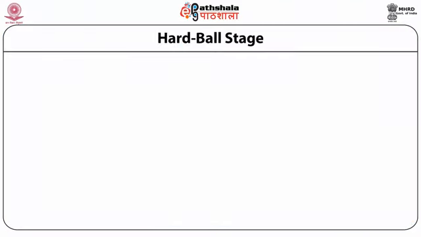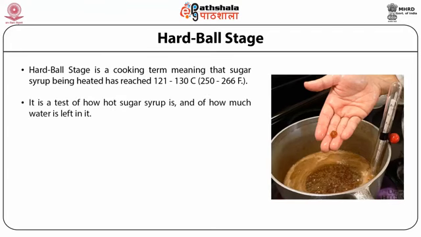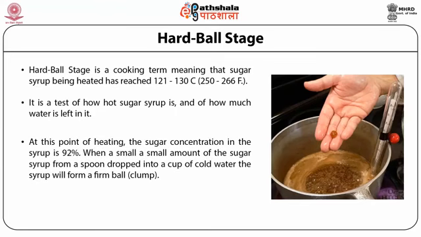Next comes hard ball stage. Hard ball stage is a cooking term meaning that sugar syrup is being heated up to a temperature of 121 to 130 degrees Celsius. It is a test of how hot sugar syrup is and how much water is left in it. At this point of heating, the sugar concentration in the syrup is around 92%.